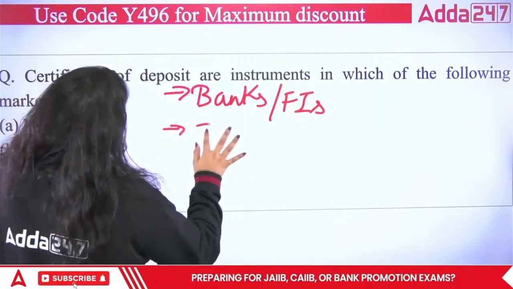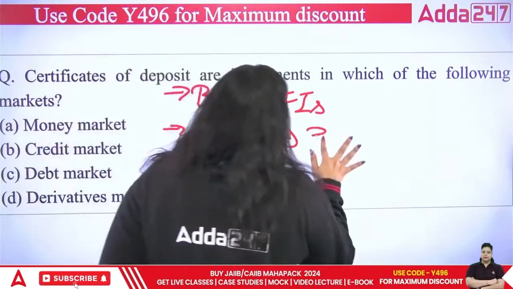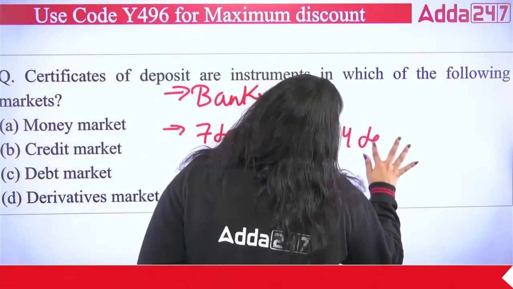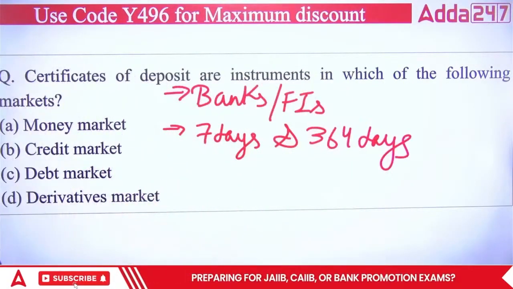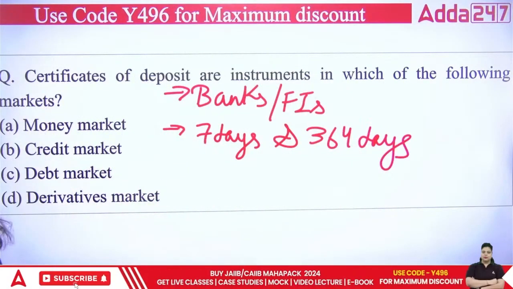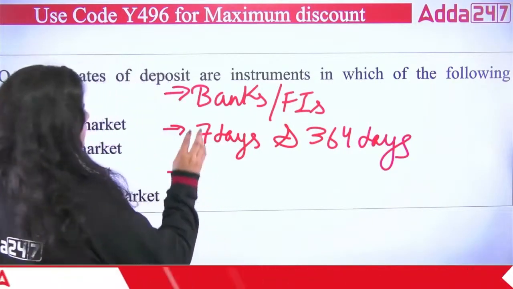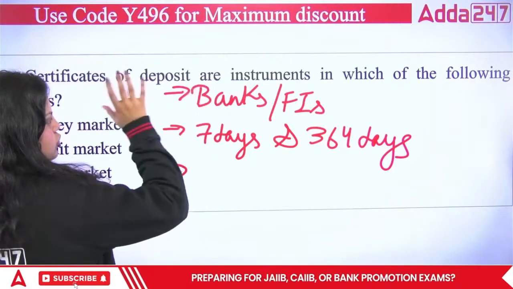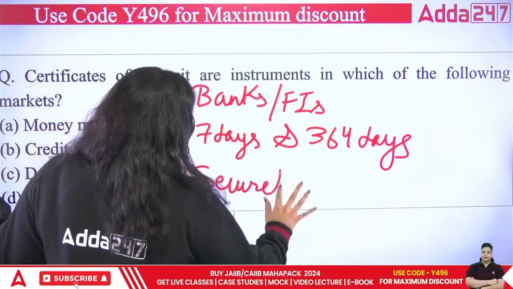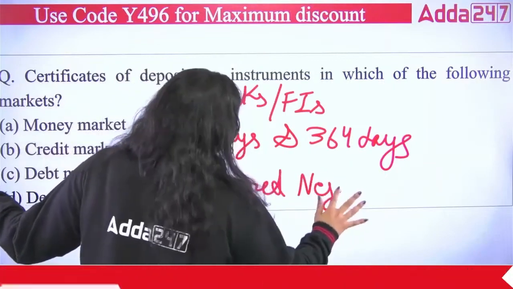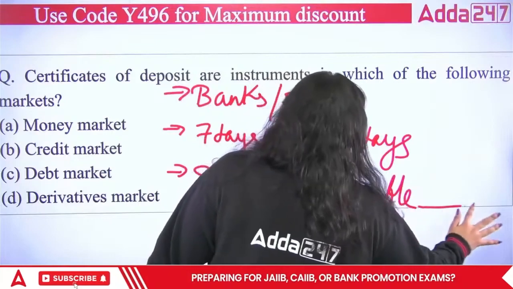The minimum time period that can be issued is 7 days and the maximum is 364 days. By checking the maximum duration or maximum validity of a certificate of deposit, you can answer which of the following is correct. Apart from that, banks and financial institutions can issue the certificate of deposit. This is a secured negotiable instrument.